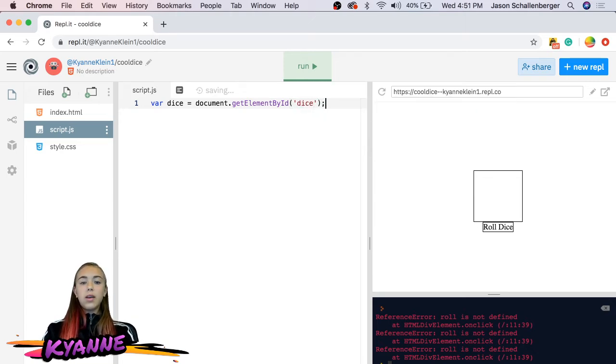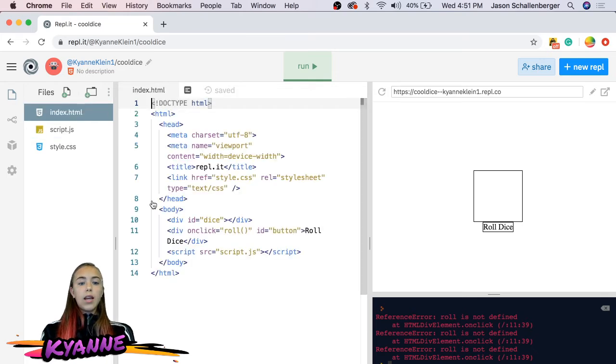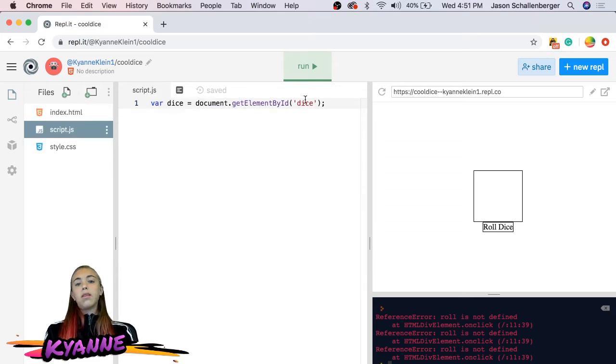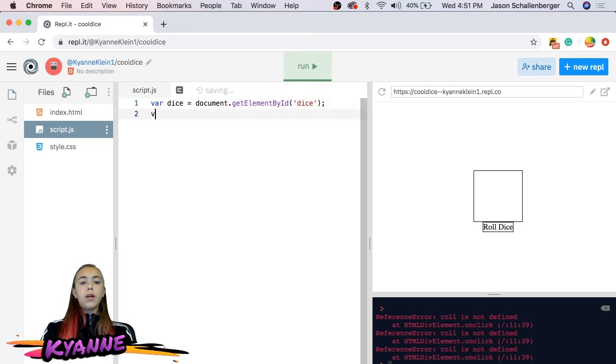So what this is doing is we're creating a variable called dice, where we're going into our HTML and getting the element with an ID of dice. And that way we don't have to write that super long thing, and we could just say dice. And we're going to do that for our button too.